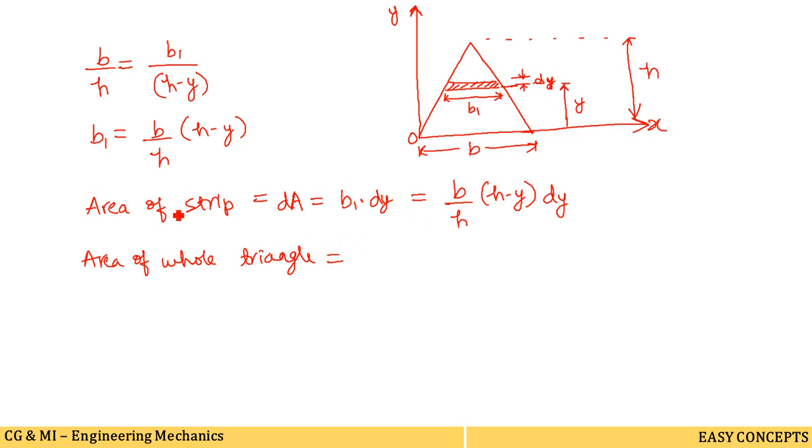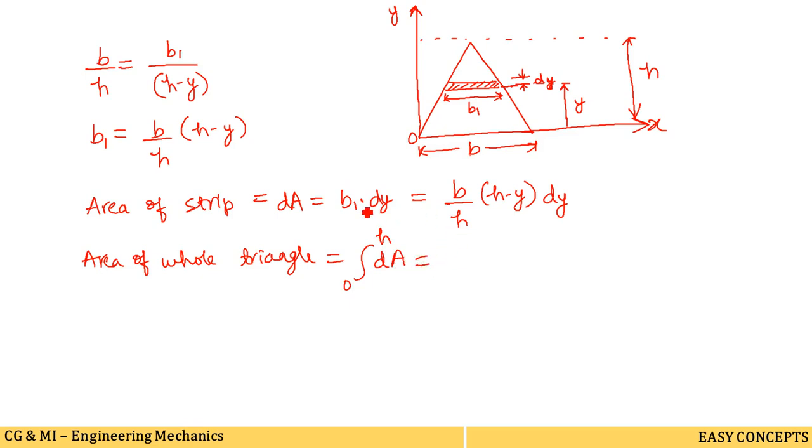Now what we do, we have to integrate this strip, considering all these strips over this triangle, then you will get the total. So integrating dA, the area, it is denoted by dA, with limits between 0 to h.